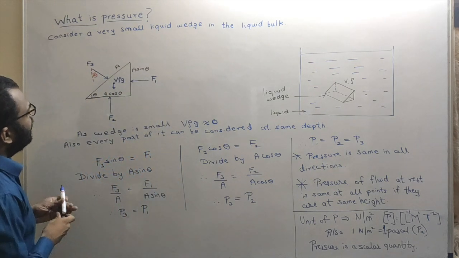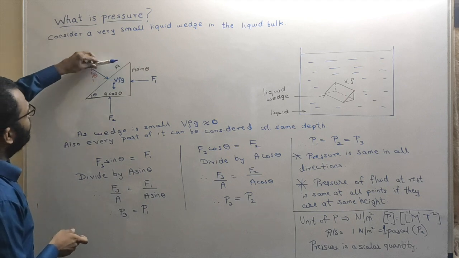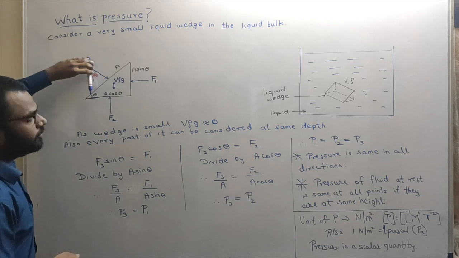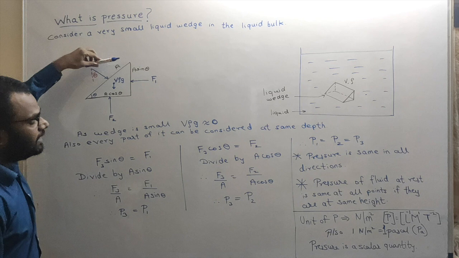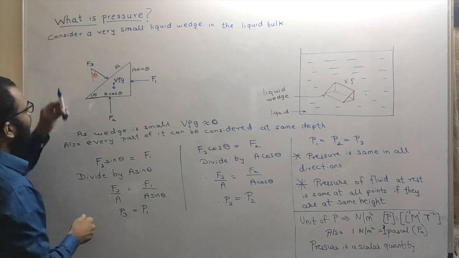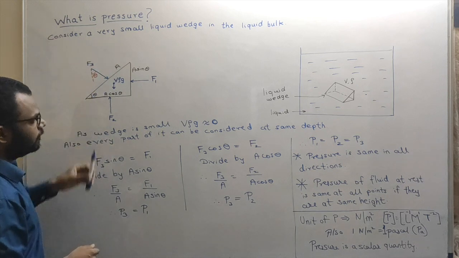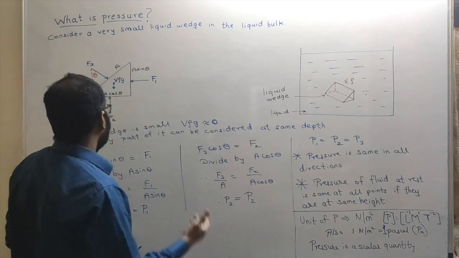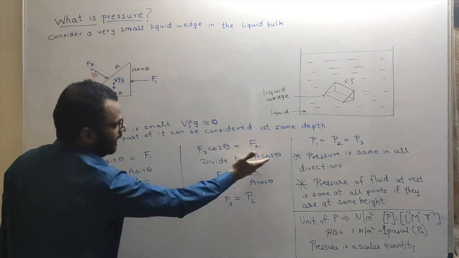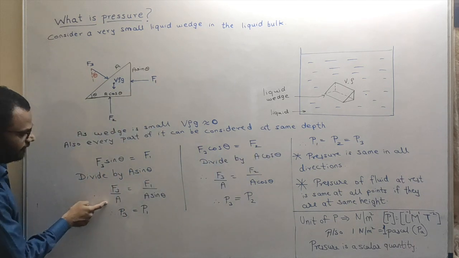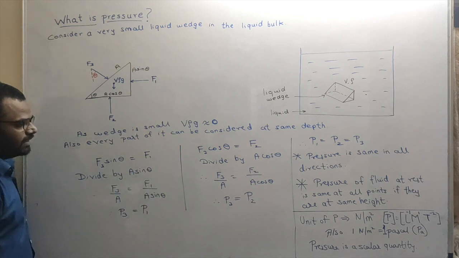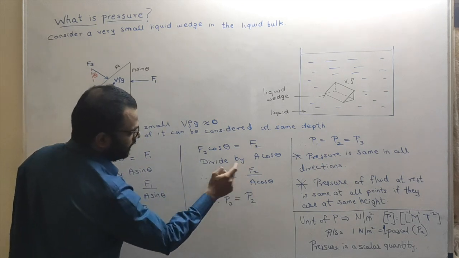Now the horizontal component of F3 will be what? F3 sin theta, because the component adjacent to theta is always cos theta. So the other component is sin theta. So F3 sin theta will be balanced by F1. F3 sin theta is equal to F1. F3 cos theta will be balanced by F2. F3 cos theta is equal to F2. Now here I am saying divide by A sin theta on both sides, and divide by A cos theta on both sides. So what we are left with is F3 upon A is equal to F1 upon A sin theta. Here it will be F3 upon A is equal to F2 upon A cos theta.